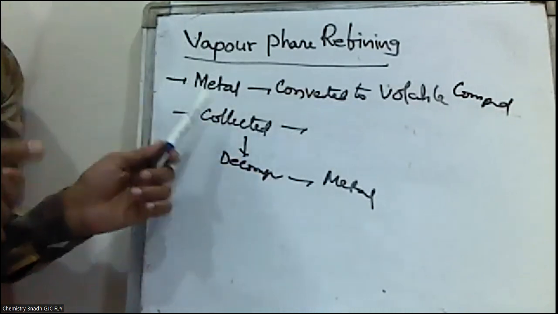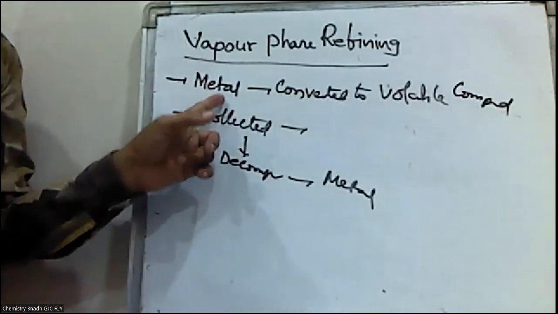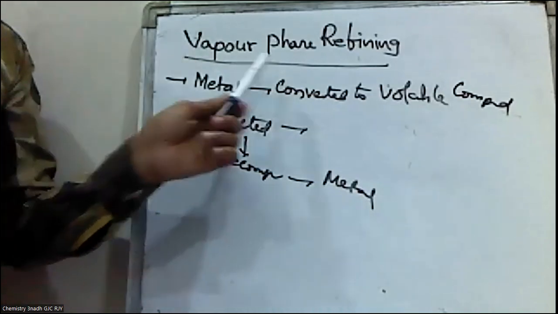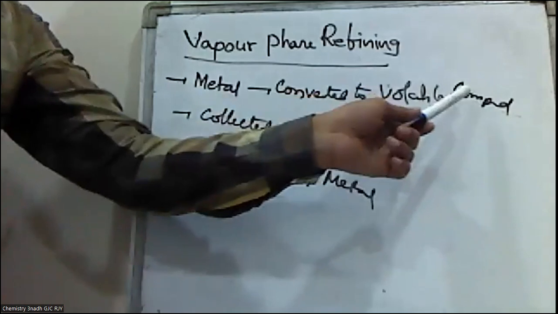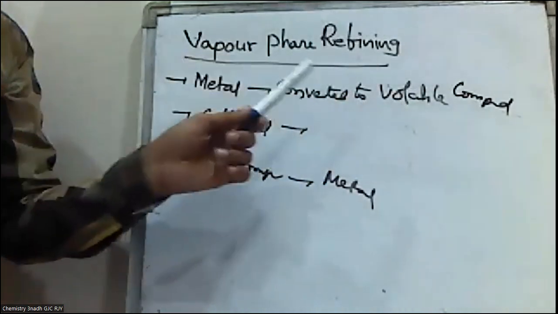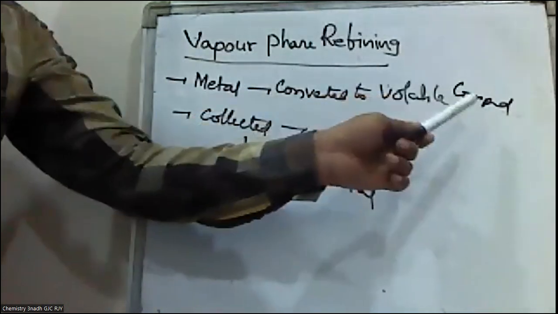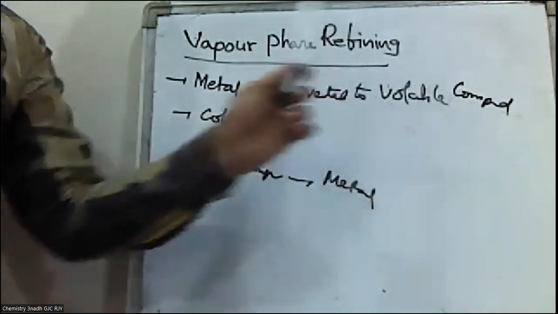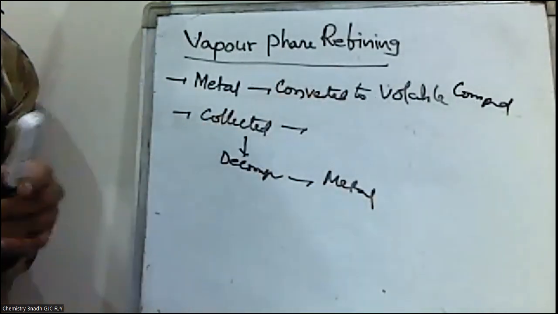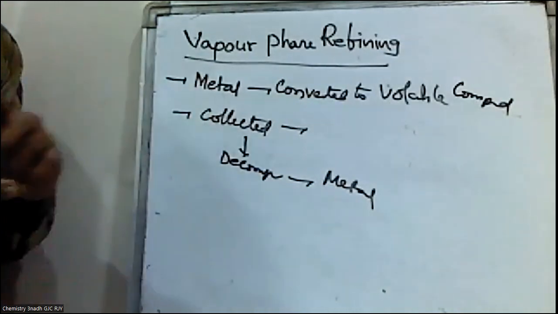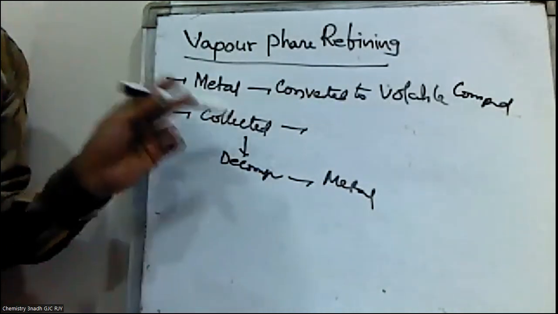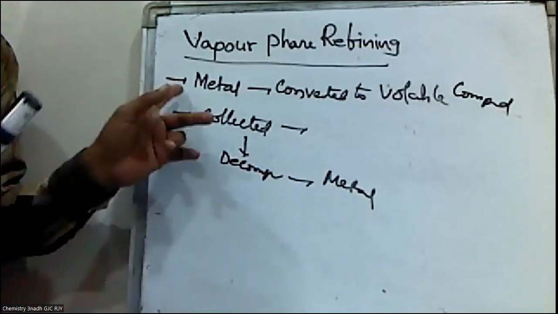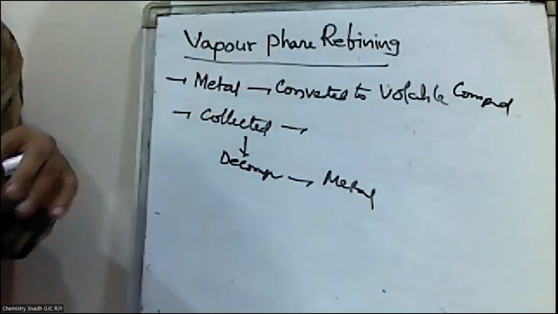Whatever impurities are present will not be converted into volatile compounds. Only the metal is converted into its volatile compound. The basic idea of vapor phase refining is that the metal alone forms a volatile compound but the impurities do not; only then do we use this method.